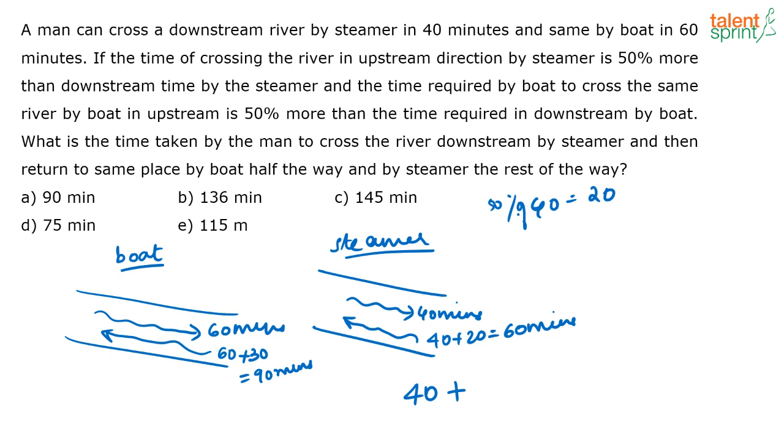Steamer downstream is 40 minutes or 50 minutes? 40, correct? Steamer downstream in a river, 40 minutes, yeah.